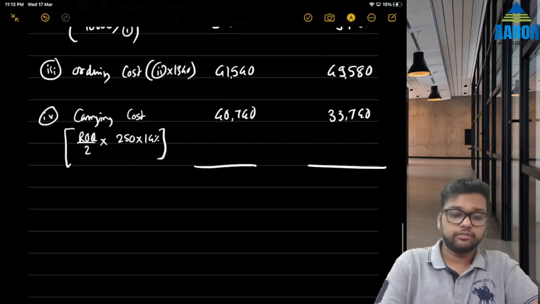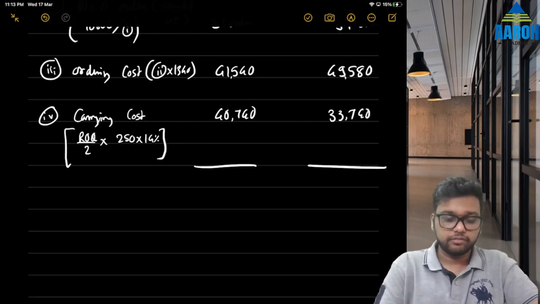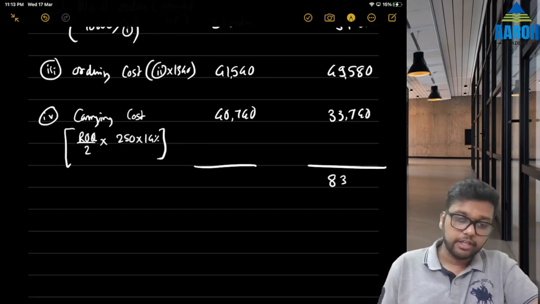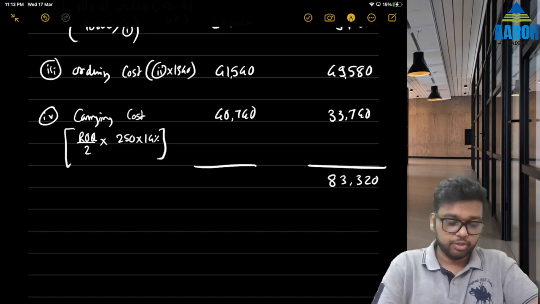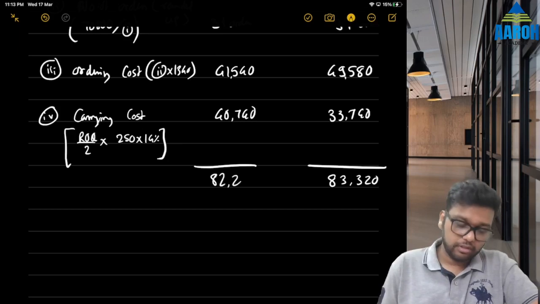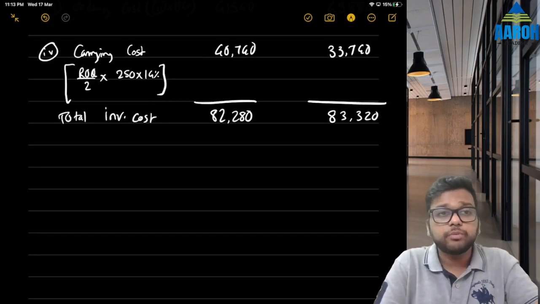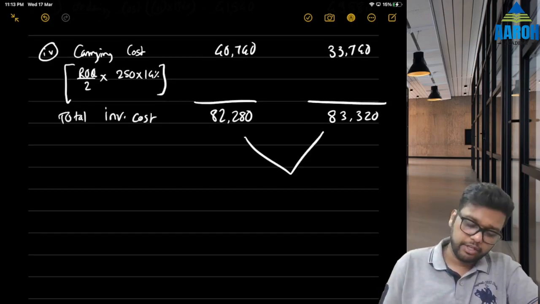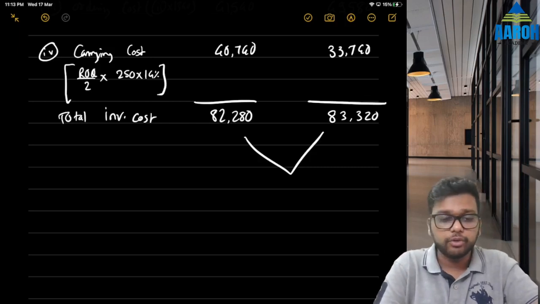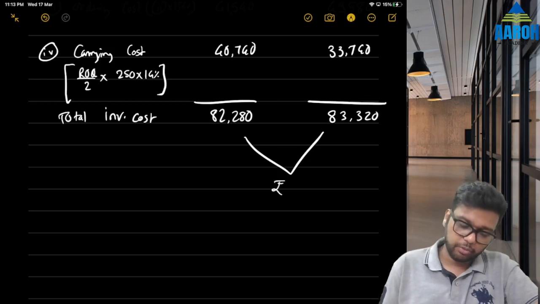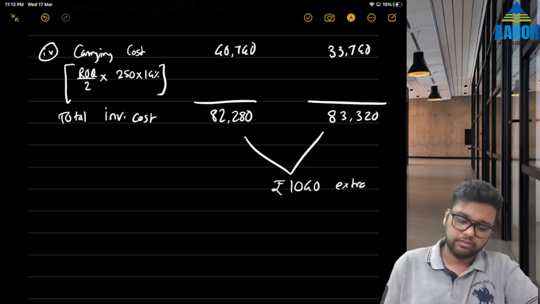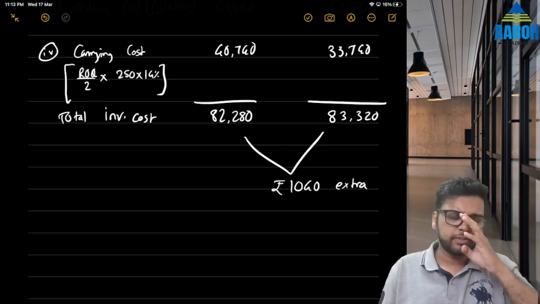Let's take totals. This comes to be 83,320 and this comes to be 82,280. Total inventory cost. We are not taking purchase cost because that is anyway same. So what is the difference? Impact on profit because of not ordering at EOQ is we are incurring extra cost of 1040 rupees. That is the answer. That was the first question.